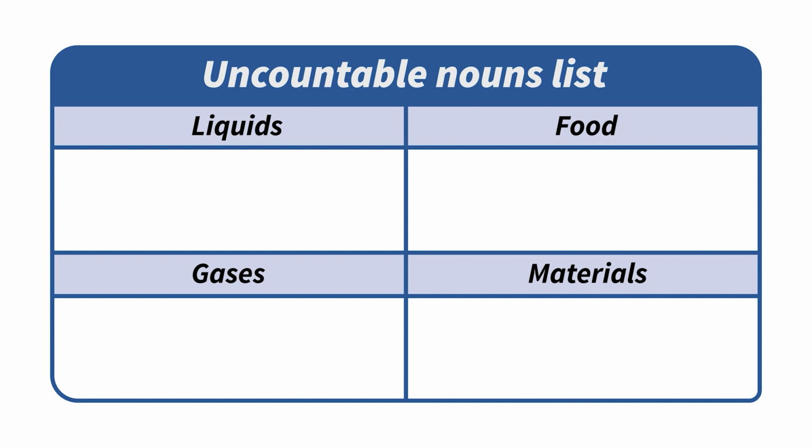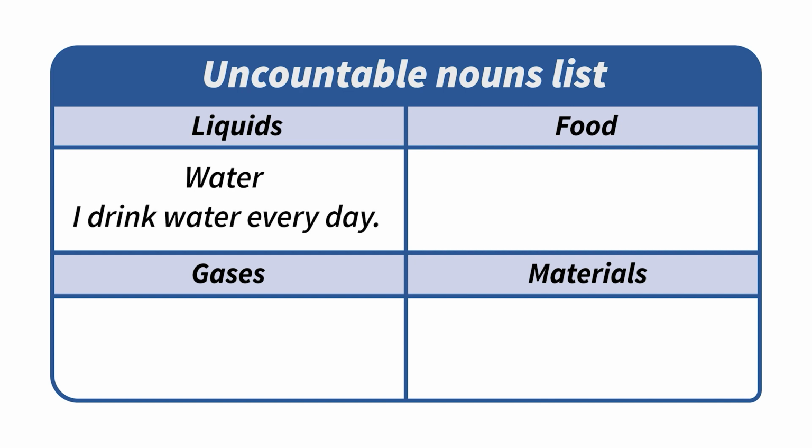And now we have a list with uncountable nouns. Let's see. With liquids, for example, water. I drink water every day. With food, for example, rice.